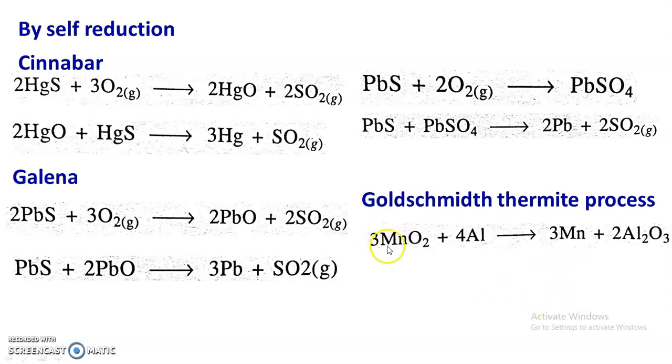For example, manganese dioxide, when heated with aluminum, which acts as a reducing agent, forms manganese and alumina. There is a displacement of manganese by aluminum. Similarly, chromic oxide, when heated with aluminum, has its chromium displaced by aluminum, and in this way aluminum acts as a reducing agent, and during this process heat is generated. This process is exothermic, and at high temperature this reduction process takes place. So this is the Goldsmith thermite process.